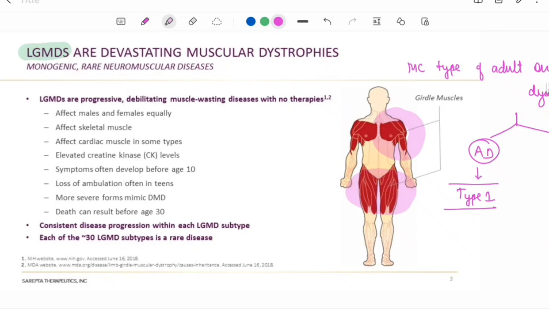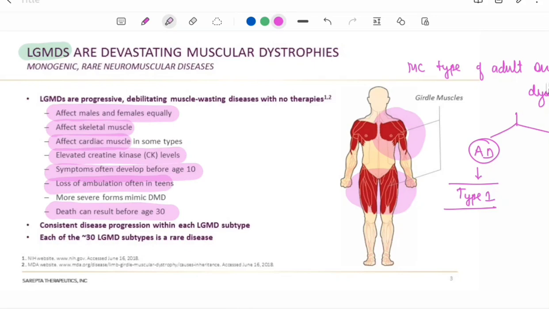As they are inherited in autosomal pattern, they affect male and female equally. They affect skeletal muscle. In few cases, they can affect cardiac muscle. On investigation, there will be increased creatine kinase. Symptoms often develop before the age of 10 years. Loss of ambulation in the teenage and death can result before age 30.